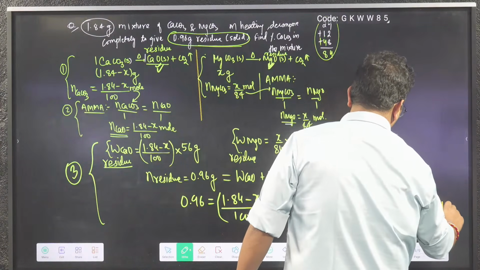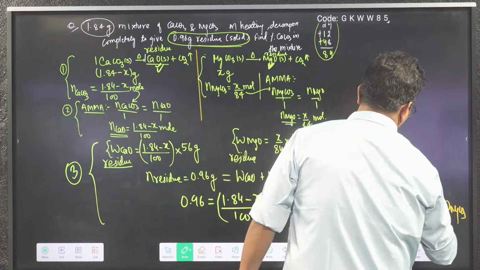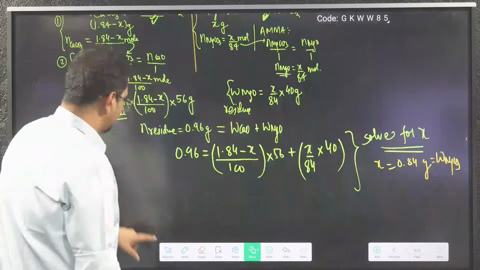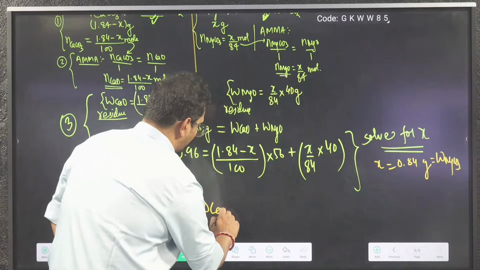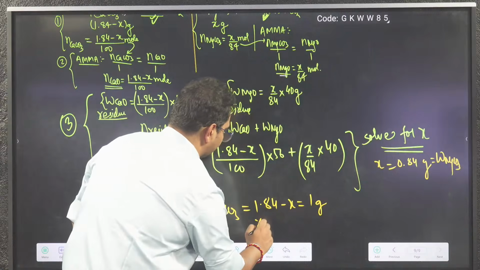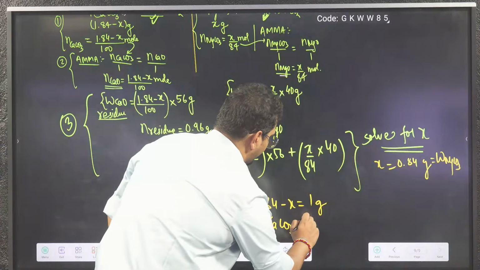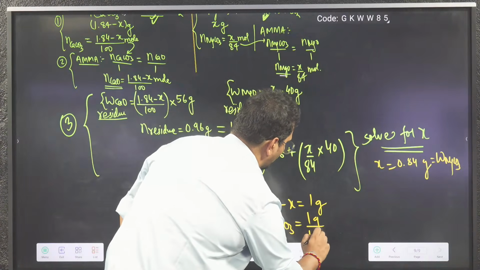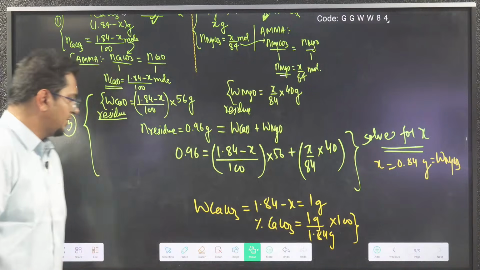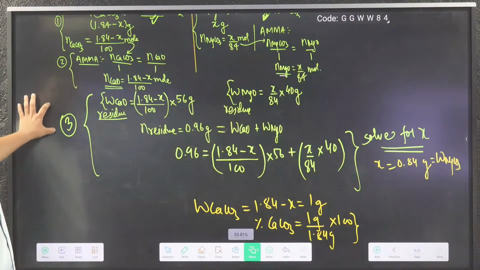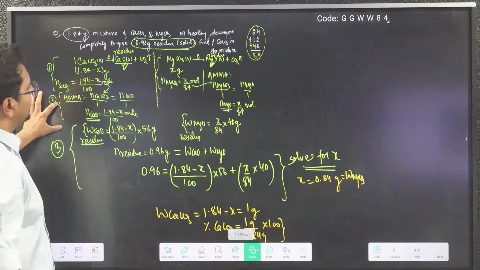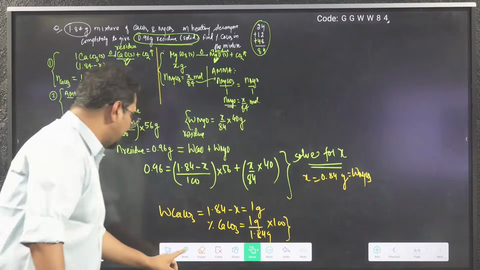That is the weight of MgCO3. And the weight of CaCO3 will be 1.84 minus X, that is 1 gram. So the percentage of CaCO3 will be 1 gram by total into 100, so around 57 percent comes. But anyway, these are the kind of questions that become difficult when they come in the exam paper.